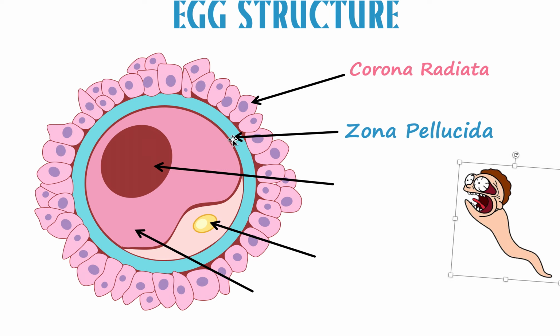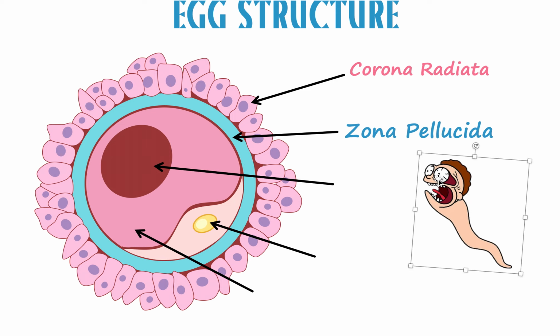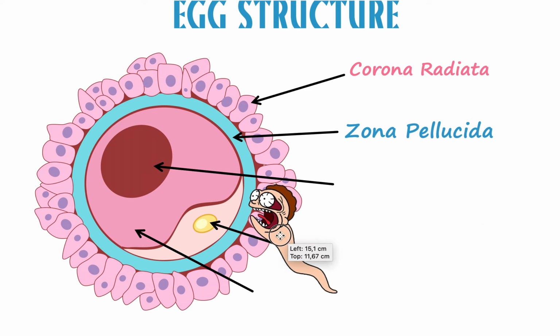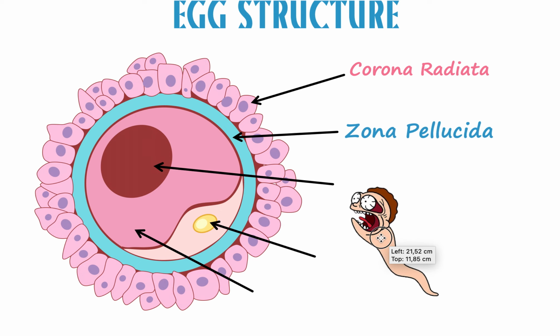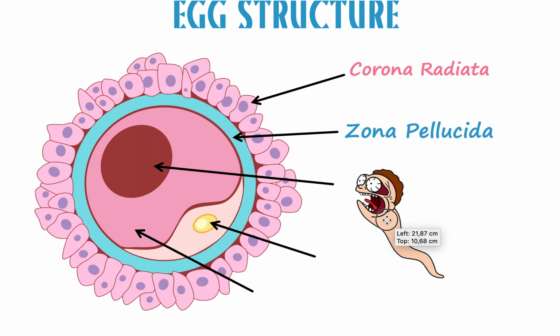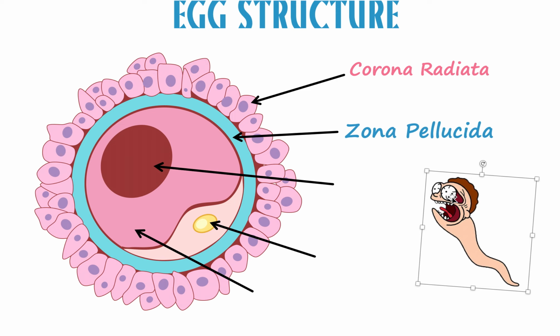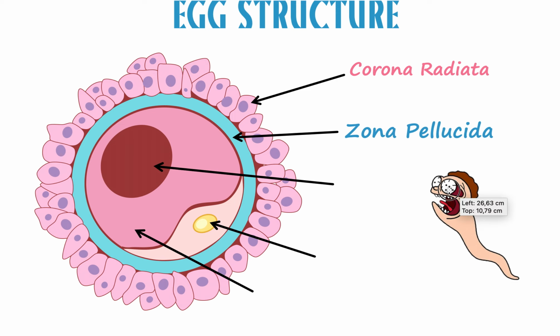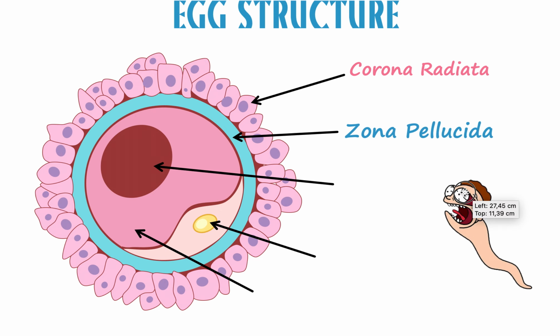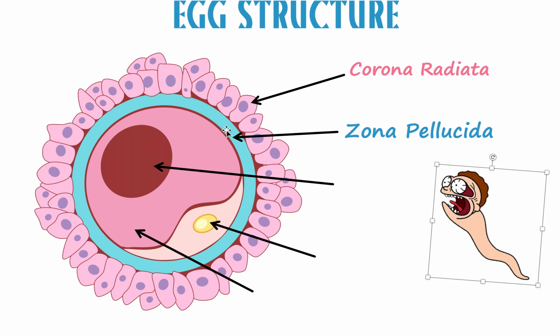The purpose of this layer, the first one, is to block and only allow sperm from the same species as the egg. So for example, this is Miley Cyrus's egg, right? She's a human, which means that this layer, the zona pellucida, is going to function to only allow sperm from human beings to penetrate it. It's not going to allow sperm from a monkey or a tiger or anything like that to penetrate. That's why two different species together can't have a kid that is able to have a kid, right? That's the definition of species. So that's why this layer is super important in that way.